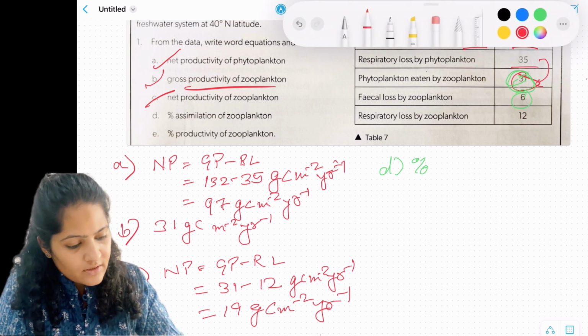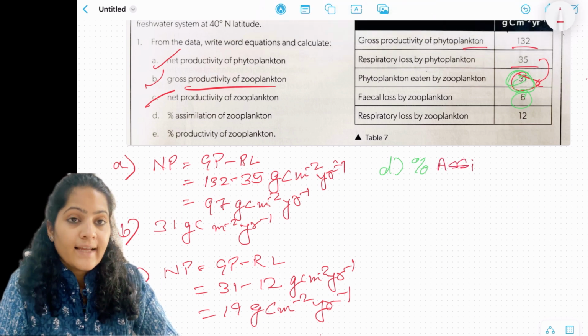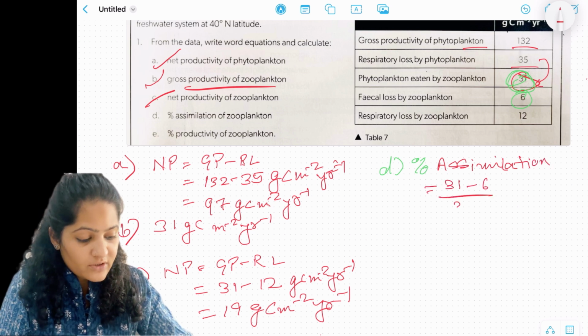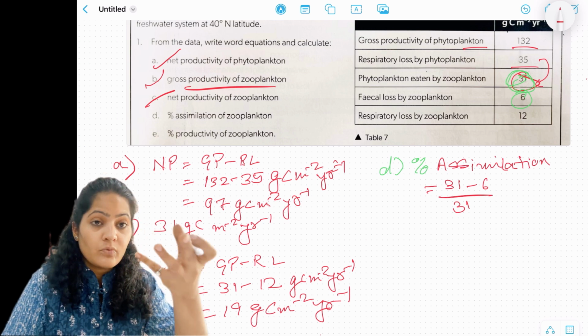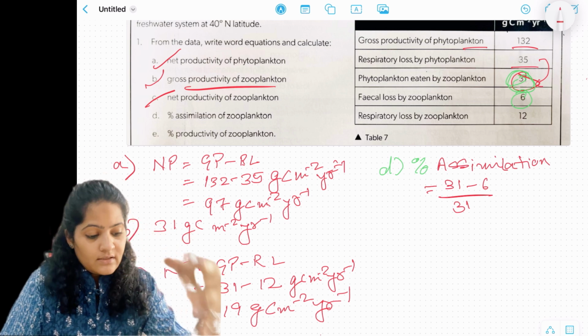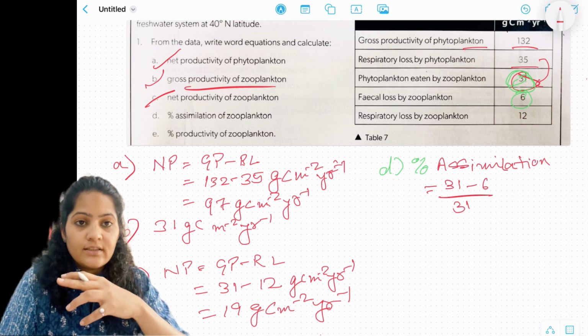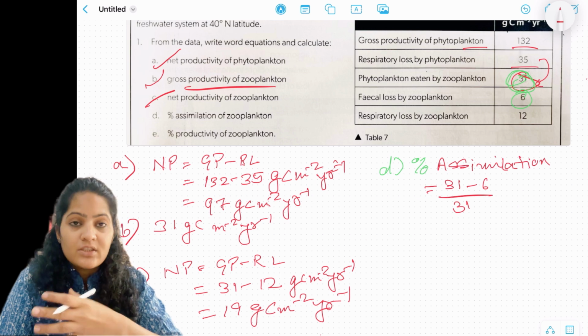So here the percentage assimilation we'll calculate as 31 minus 6 divided by the total amount of food that was taken. Why are we deducting 6? Because whatever food was taken, the 6 grams of carbon per meter square per year was actually the loss, which is not part of the ingested food and which is now lost from the body.